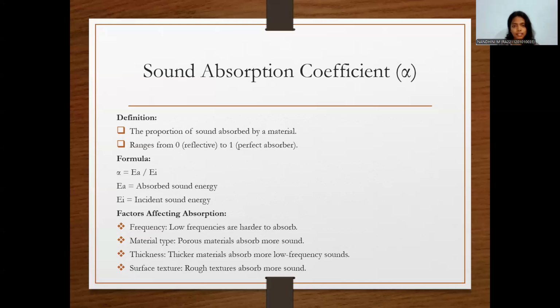So there are these factors which can affect the sound absorption coefficient. The first one is frequency. Lower frequencies are harder to absorb. Material type does matter. Porous material can absorb more sound. Thickness matters. Thicker material absorbs more low frequency sounds. And surface texture. Rough textures absorb more sound.